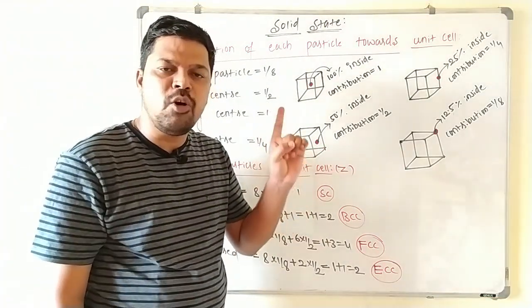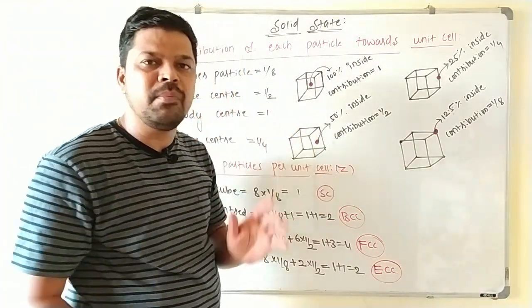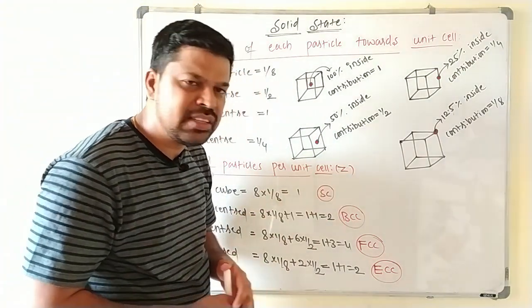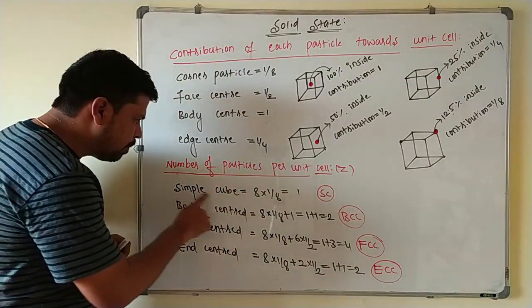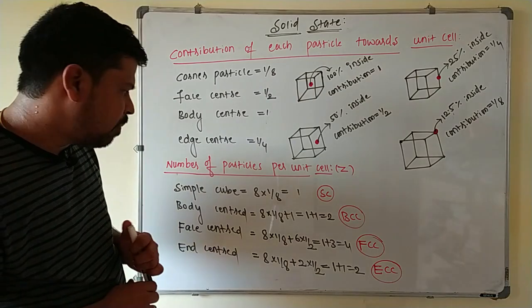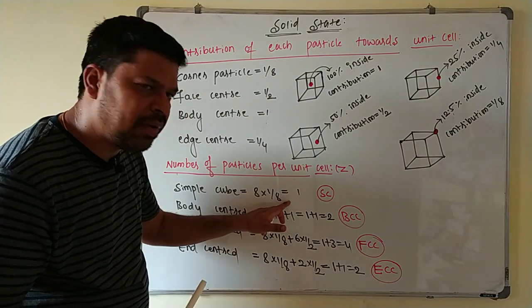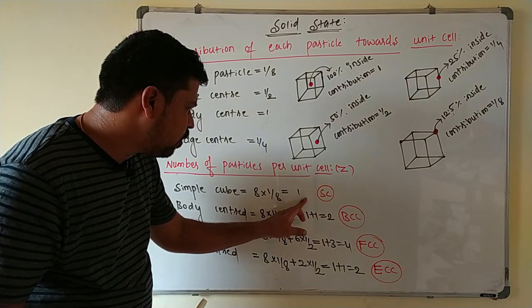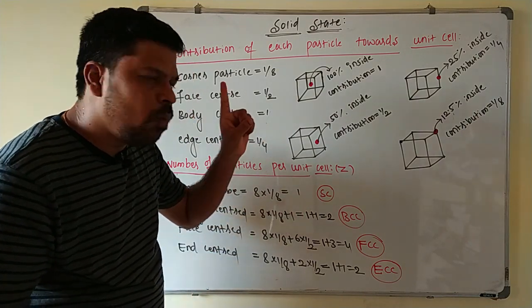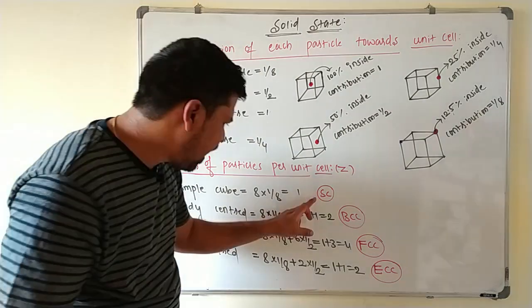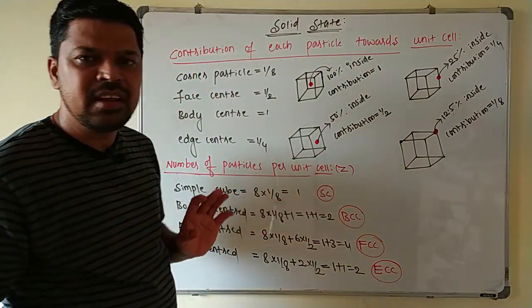Now the number of particles present per unit cell. In 1 unit cell, how many number of particles are there? Effective number of particles, that is we call it as Z value. Now in case of simple cube, it is having only 8 corner particles, and contribution of each corner particle is 1 by 8. So the total value will come out as only 1 here. So 1 unit cell of a simple cube has only 1 particle in its unit cell.